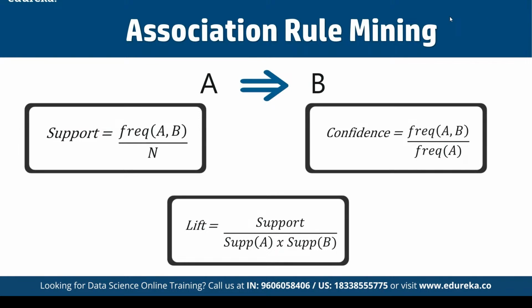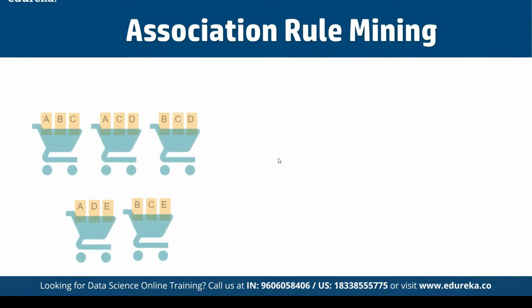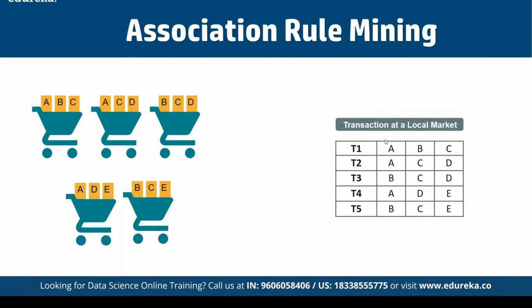So let's get started with the Apriori algorithm, and see how exactly it works. All right, so now let's discuss the transactions at our local market. In transaction 1, we have ABC. In transaction 2, we have ACD. In transaction 3, we have BCD. In transaction 4, we have ADE. And in transaction 5, we have BCD.